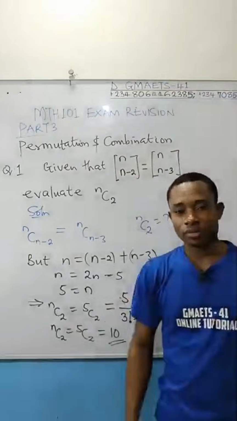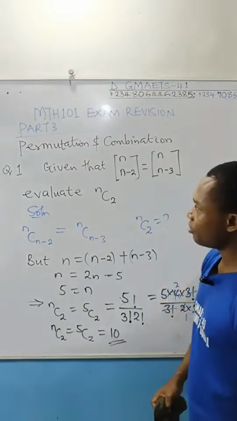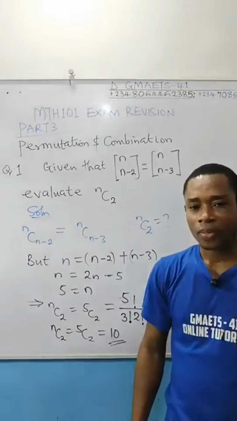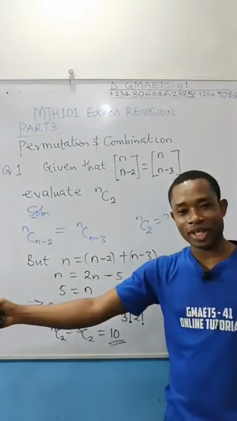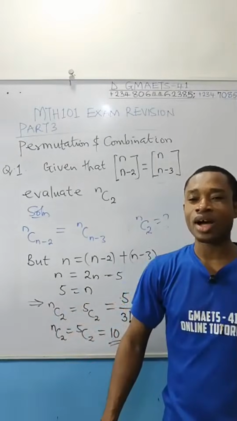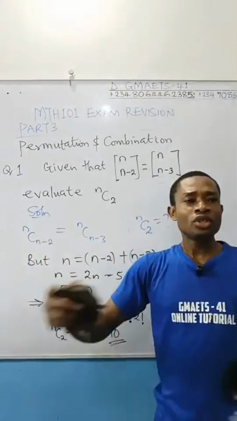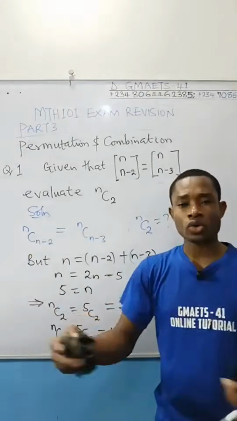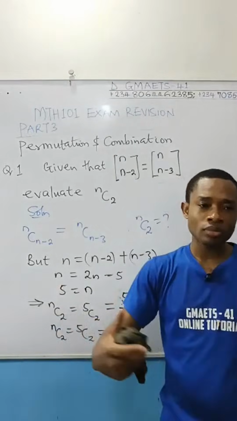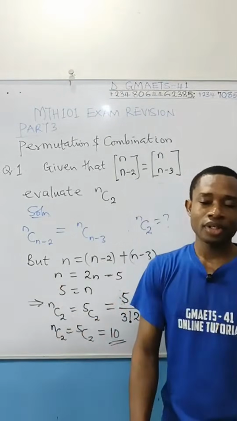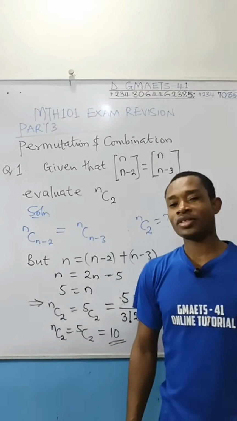Our last question as we conclude this revision class. I'd like us to solve a problem on combination whereby you have a group of a particular gender, a group of another gender, and you're asked to form possibly a committee. Or you have colors of balls mixed together, and you're asked to draw out some balls from the number of balls you have. So let us solve this question.